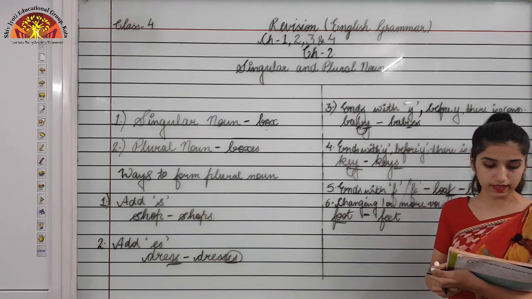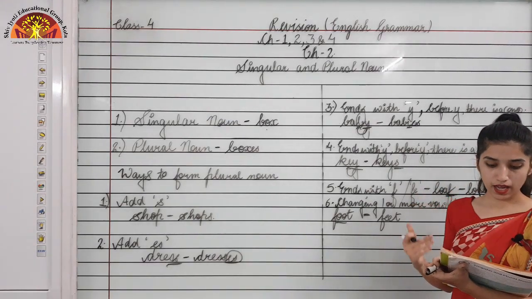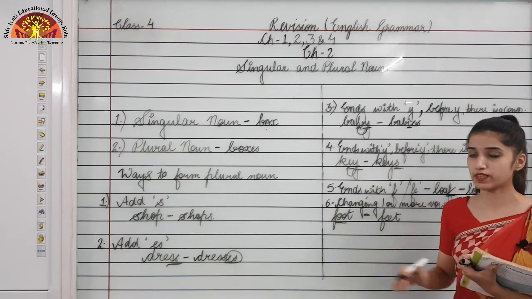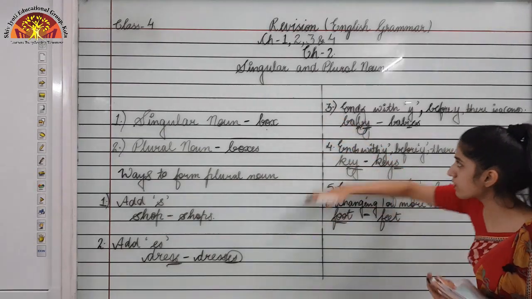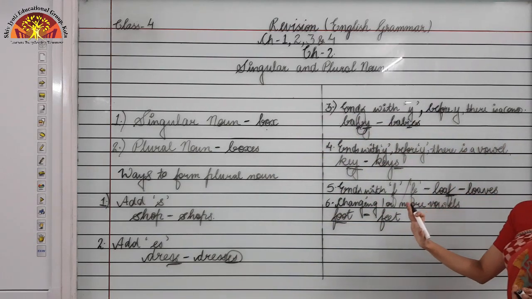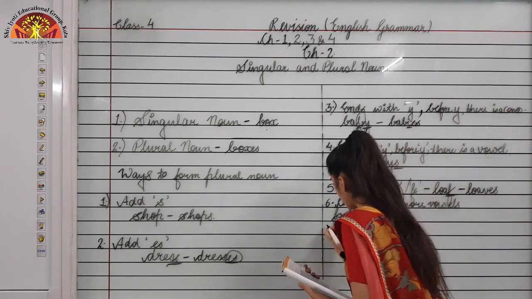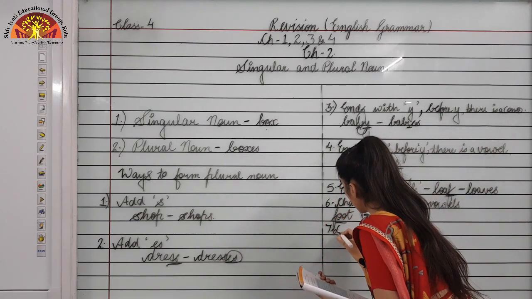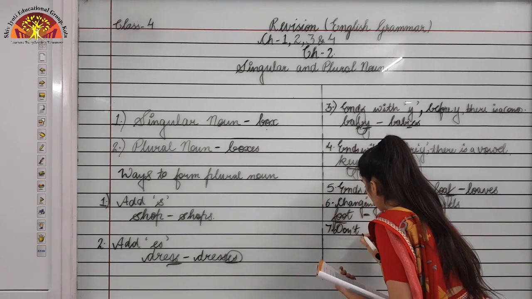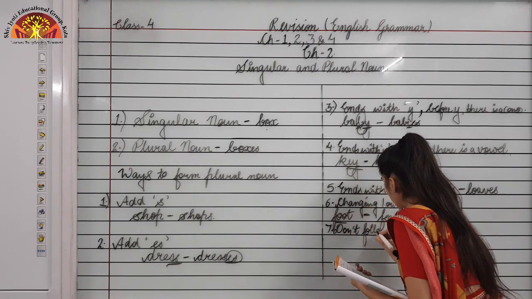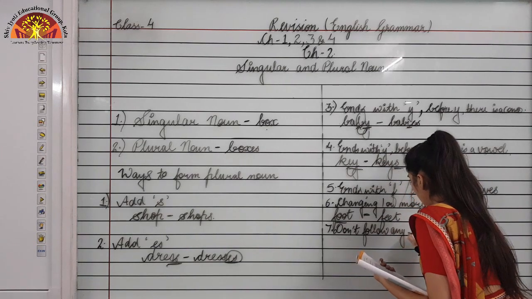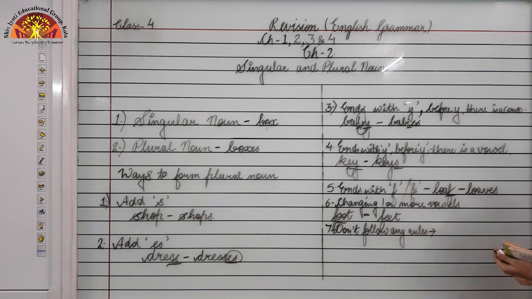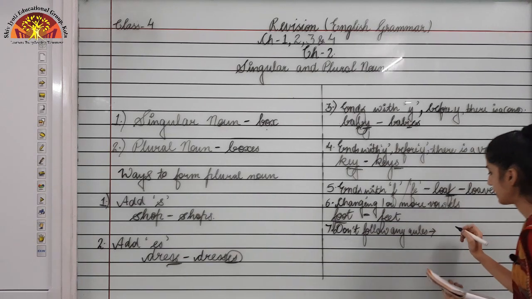Now moving to the next one, that is some nouns. There are some nouns that don't follow any rules while changing into plural. Now there are some nouns which don't follow the rules we have studied. Let's see some examples of that. So, don't follow any rules. Let's see the example. Okay, so the example is child.